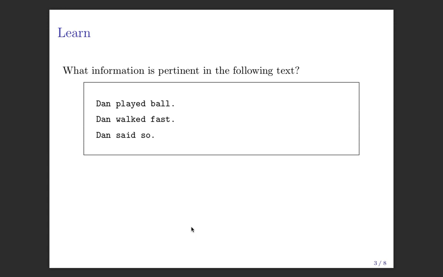Right? So if I generated a new sentence from these three sentences, and my new sentence started Dan, you'd be okay with that. And maybe Dan walked, you'd be okay with that. But maybe you wouldn't be okay with Dan fast, right? Because there's no instance of Dan being connected to fast. And remember, our text is going to be hundreds of pages of text. Right? This is just a basic example so we can talk about it. So I think a good way to store the context here is using dictionaries, right?